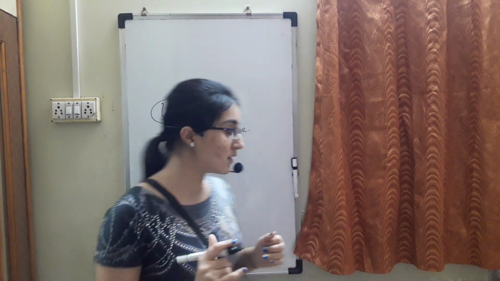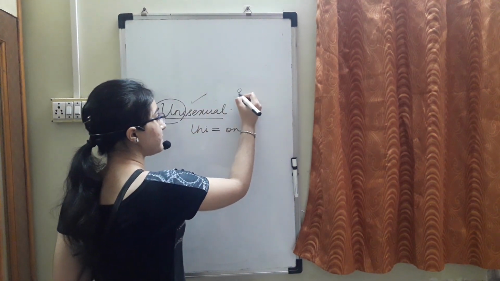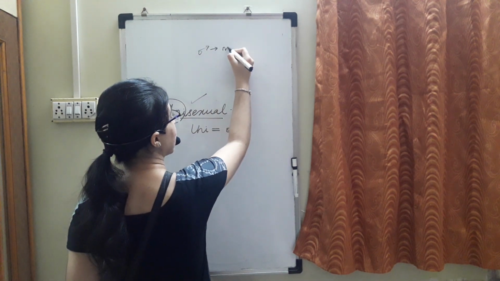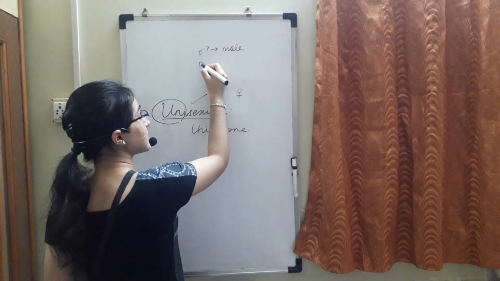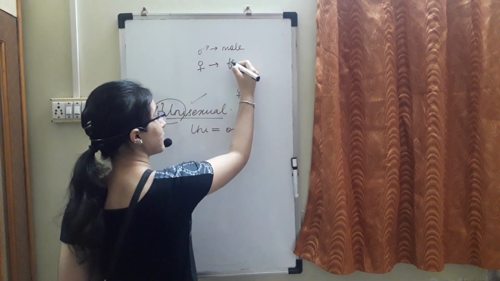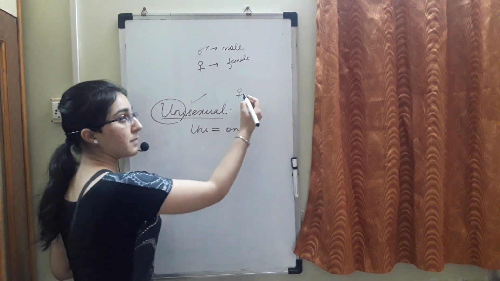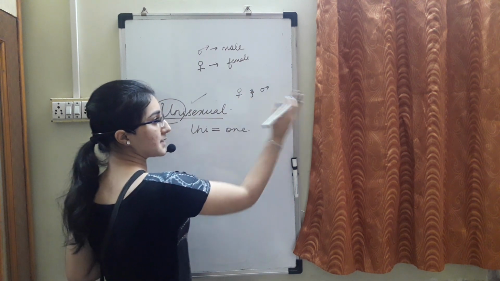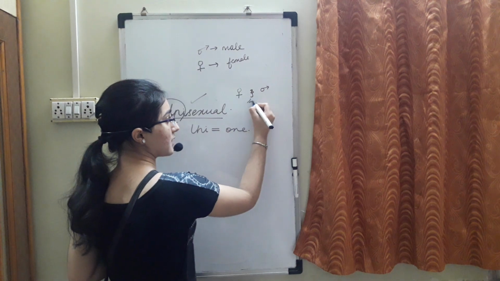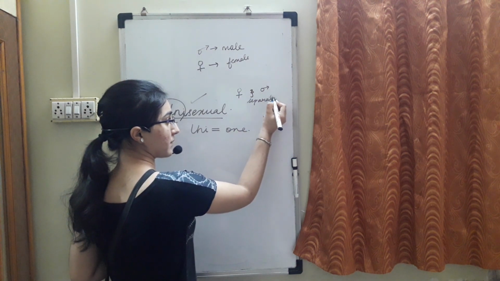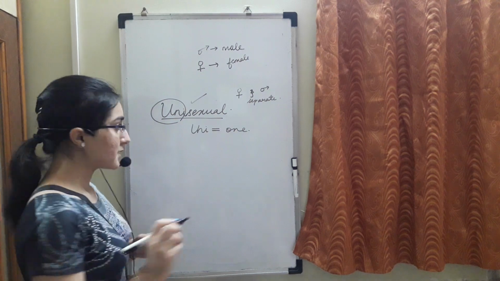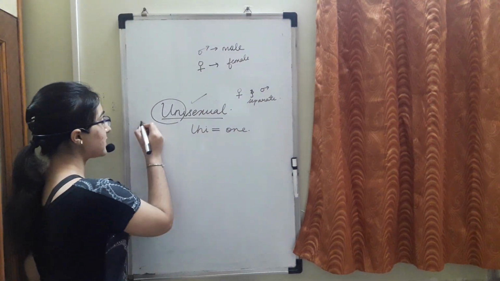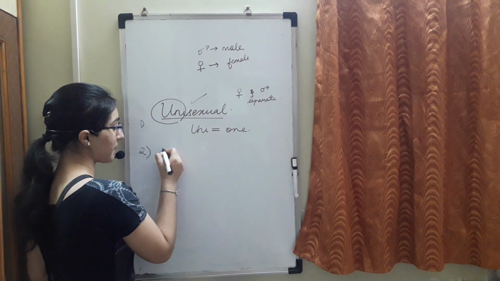Individuals are separate. So in this, the male, okay, this is the symbol of male, and this is the symbol of female. So female and male are separate. Okay, so these are separate. Like the example I gave you, human beings.